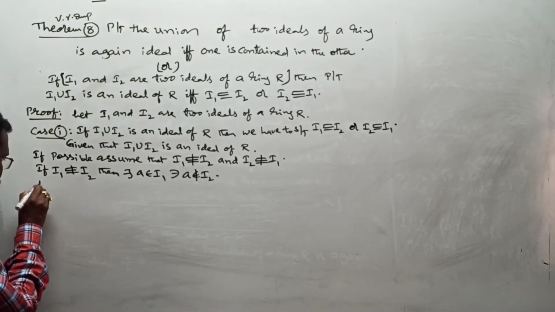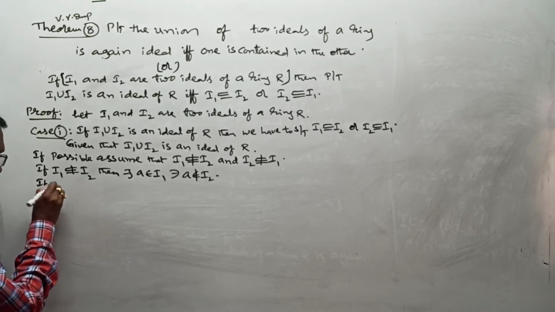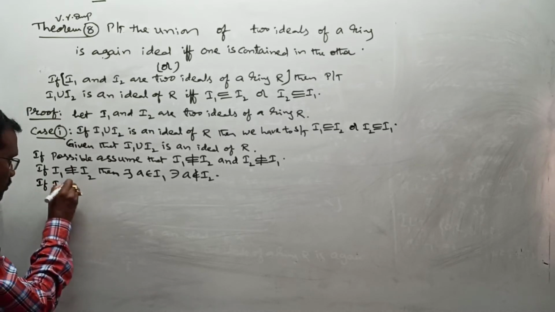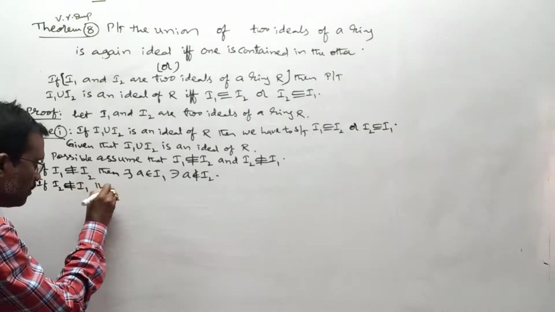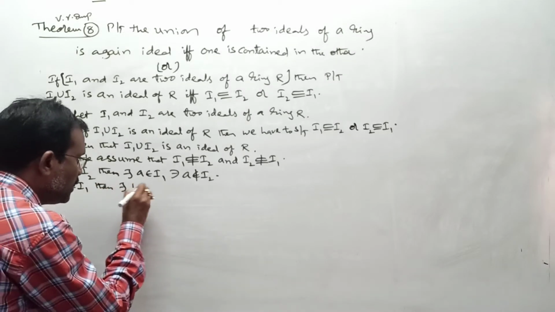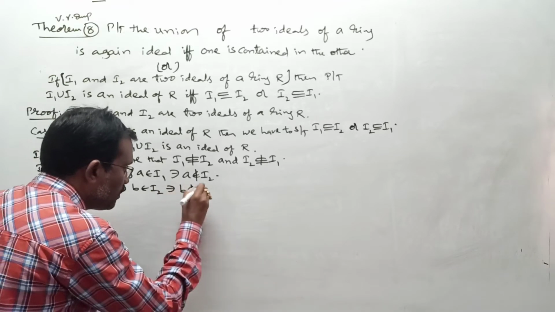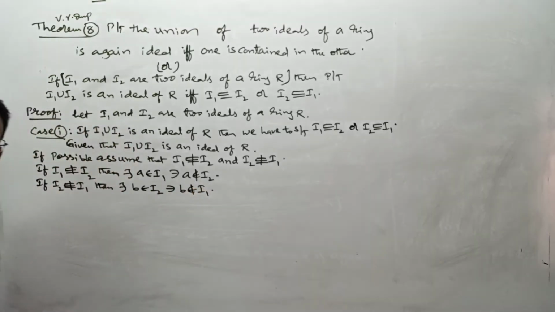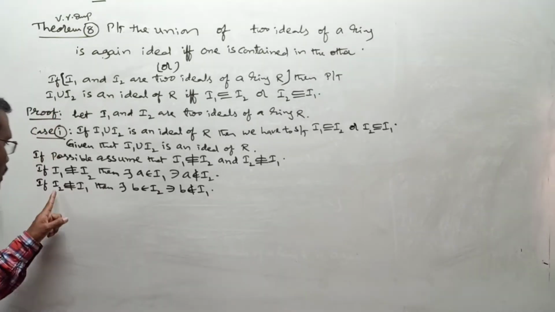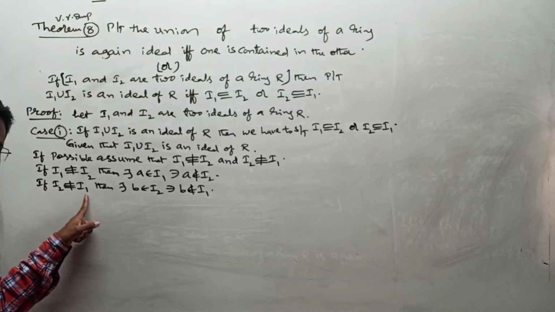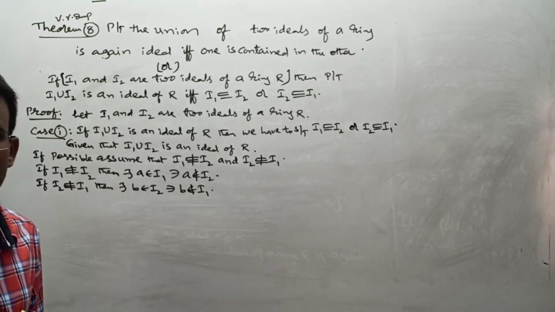If I2 is not a subset or equal to I1, then there exists B belongs to I2 such that B does not belong to I1. Any problem? I2 is not a subset or equal to I1 means there exists one different element in I2 which is not in I1. That different element we take as B.